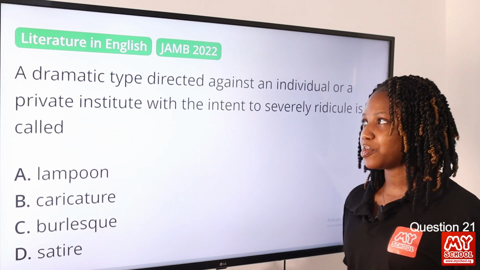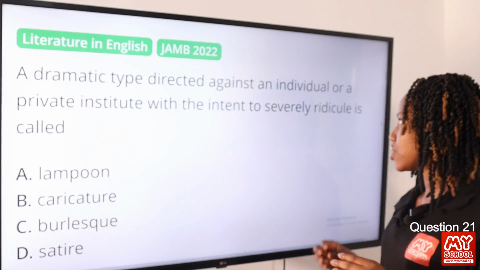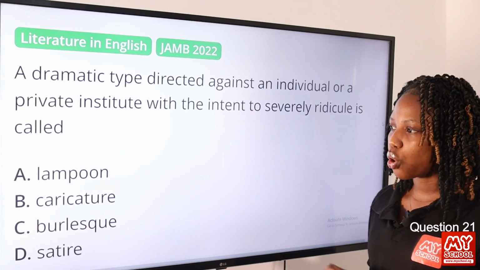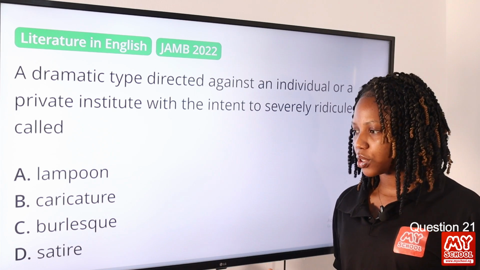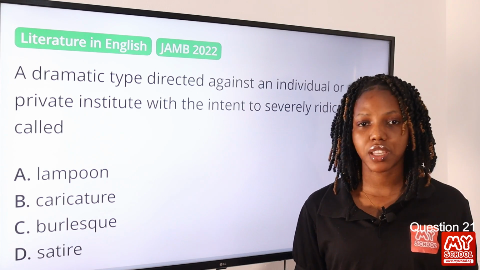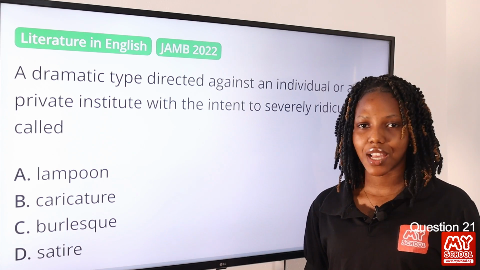A dramatic type directed against an individual or a private institute with the intent to severely ridicule is called dash. Option A, lampoon. Option B, caricature. Option C, burlesque. Option D, satire. The answer to this question is satire. Option C is the answer to this question.